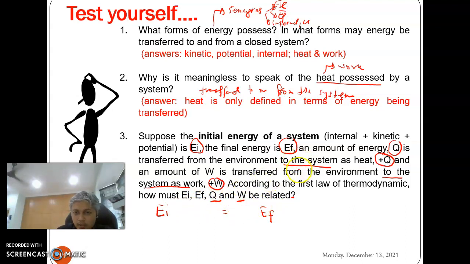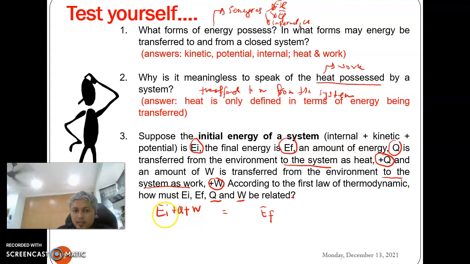If you look at the statement, energy and also work are being transferred to the system, which means we need to put positive Q and also positive W here, because it is to the system.